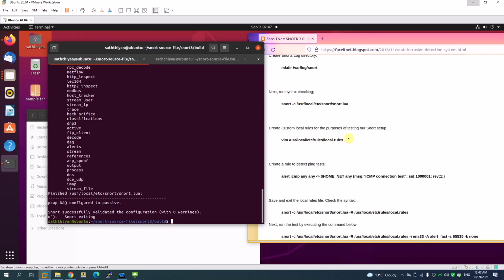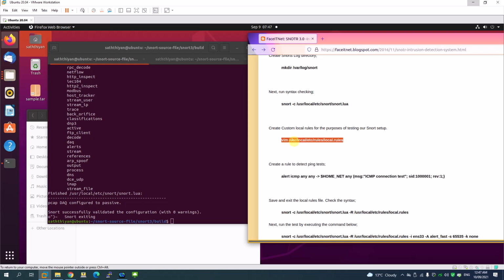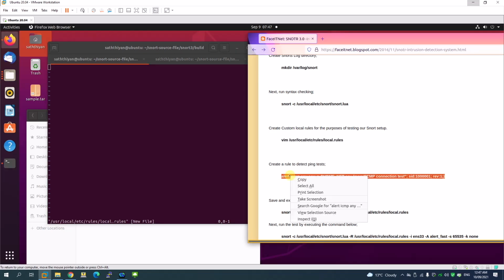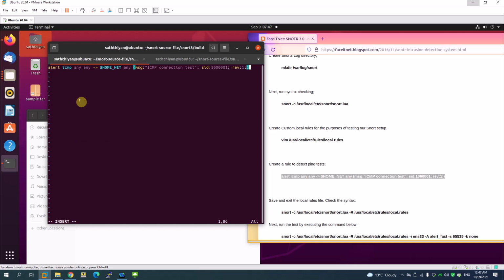So what's the next part is I'm going to just create the rules for us to monitor. So let's go copy the command. This is where I'm going to create the rule. So I have created a rule for ping test, right? I'm going to just copy that, but I'm sure that I can explain to you guys once I copy this command. So I'm going to say alert for ICMP from anywhere. If you get a message to my home network, just send a message saying ICMP connection is detected. This is your ID and this is your revision number. So you can keep on writing similar ones for telnet and different services, right? So you can definitely do that. So create the rule and then save and exit the file.